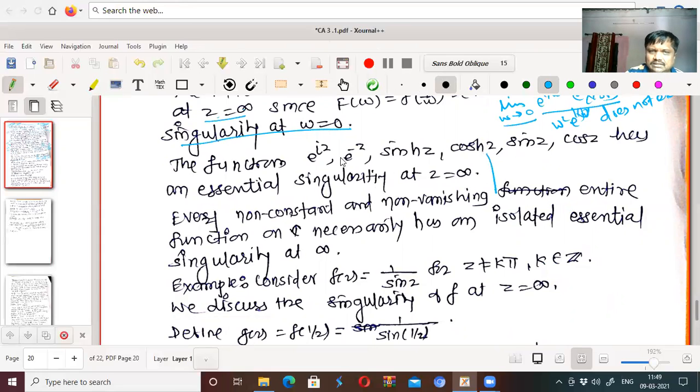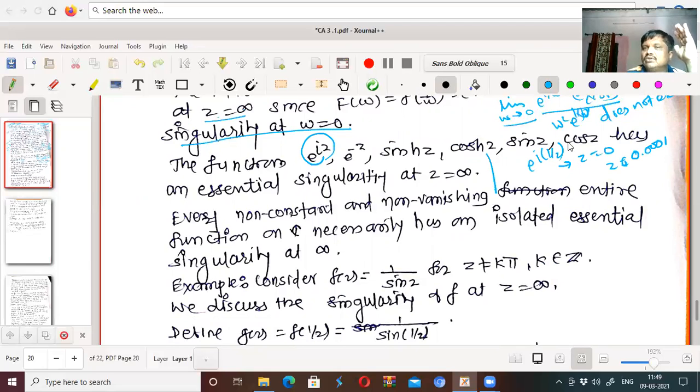Why? We can write the corresponding reverse function, e to the power i into 1 by z. This has an essential singularity at z equal to 0, because in the neighborhood of z equal to 0 there are many singularities of this function. For example, if I take z equal to 0.000 something like this, what will be e to the power i of that term?